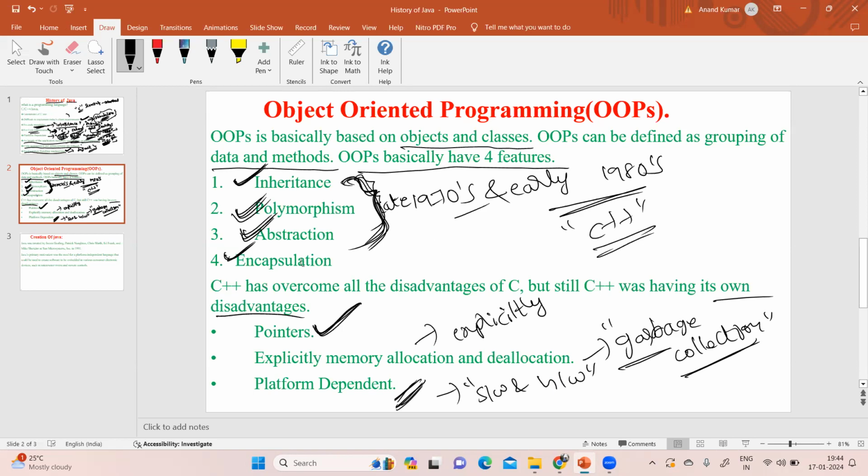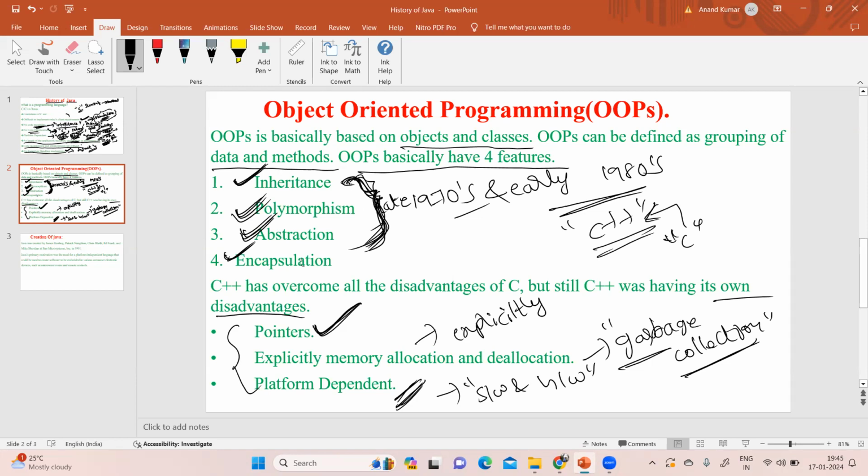So these are the limitations of C++. In C we have some limitations, and in order to overcome them, C++ was introduced with some object-oriented principles.